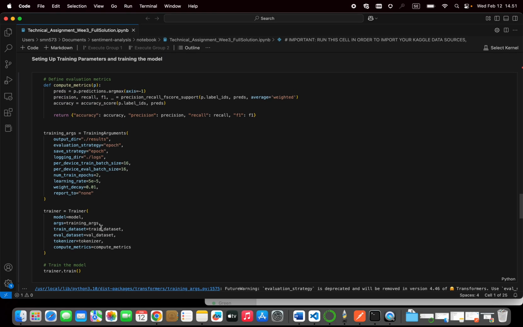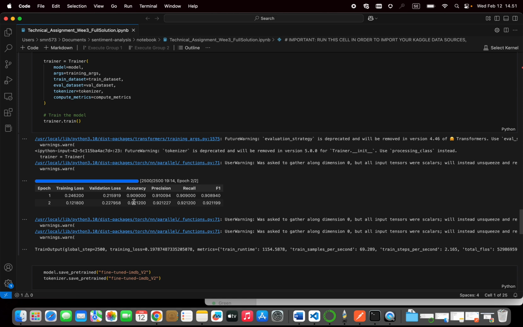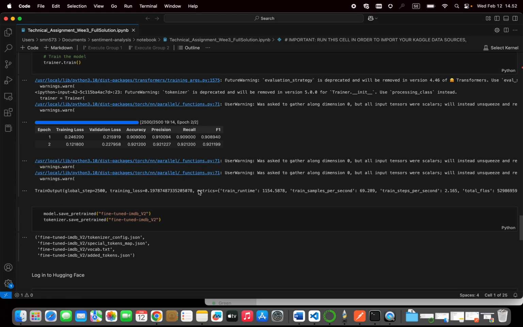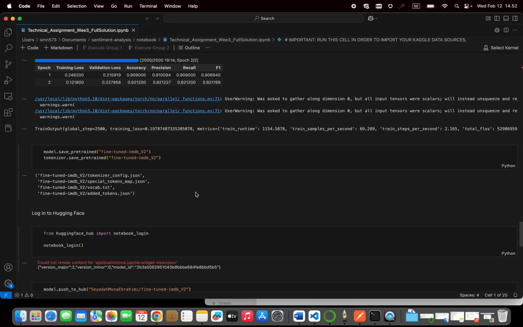And in this block, we have the fine-tuning of the model: parameters, number of epochs, learning rates, and so on. And then we compute the metrics. Because of limited access to a GPU, I just trained it for 2 epochs, but we can see the validation loss and training loss, accuracy, precision, recall, and F-score. As you can see, it's increasing. So if we train it for a longer period, for example 10 epochs or 7 epochs, it shows really promising fine-tuning.